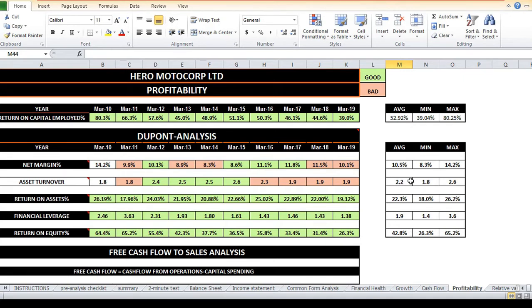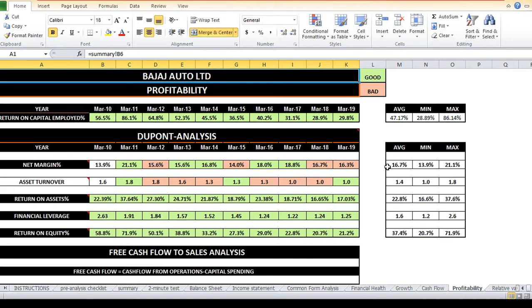Some companies could also excel at convincing their customers to pay up for their products. Asset turnover might be just modest and the firm might not have much leverage, but it would have great profit margins. For example, Bajaj Auto comes into this category. Hero MotoCorp's margins are only 10.5%, but Bajaj Auto's net margins are 16.7%. As you can see, its asset turnover is low compared to Hero MotoCorp. Hero MotoCorp's asset turnover is 2.2, whereas Bajaj's is only 1.4.